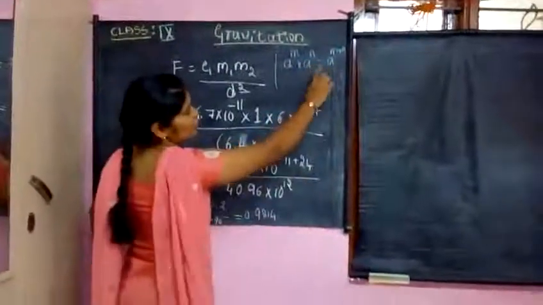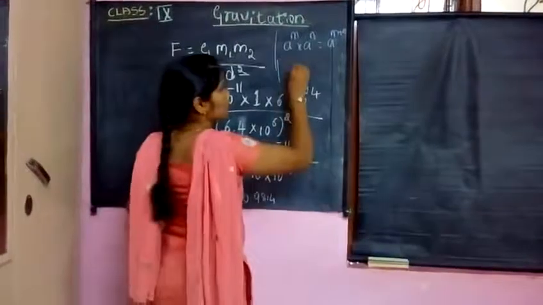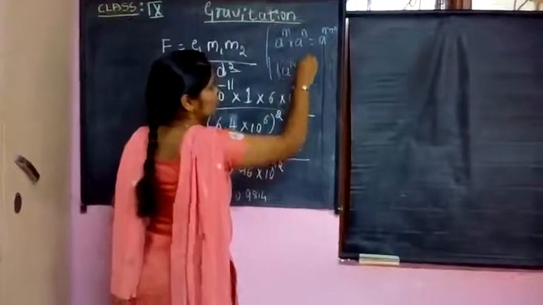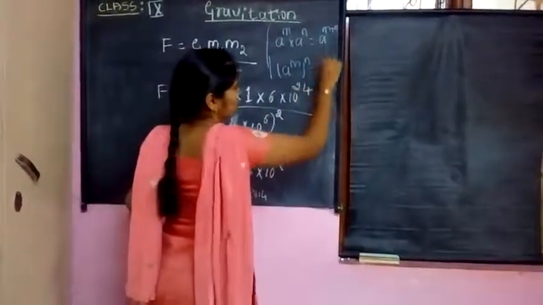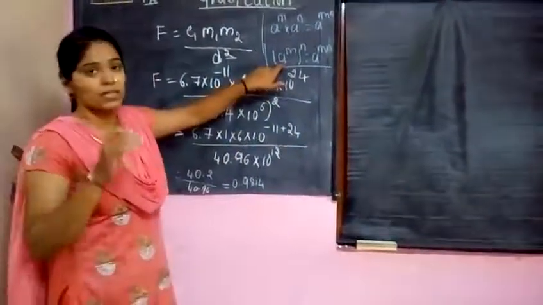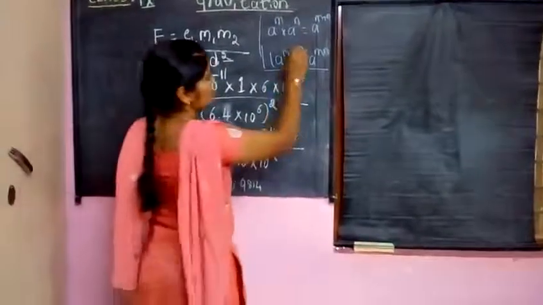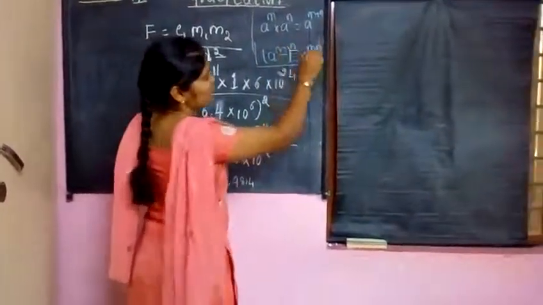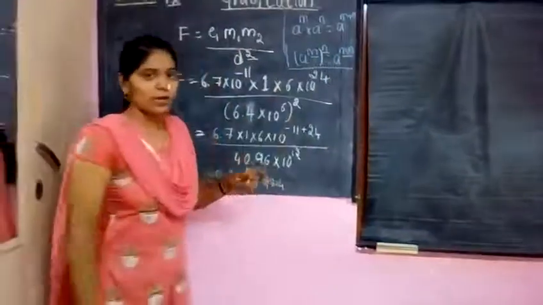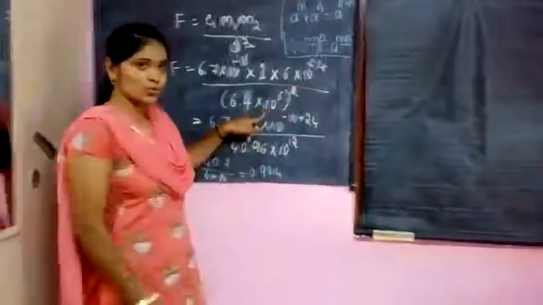a raised to m into a raised to n equals a raised to m plus n. And you also know that a raised to m whole raised to n equals a raised to m into n. Means the indices are multiplied. Okay. Here this and this are multiplied. I did it here. 10 raised to 6 whole raised to 2 is there.